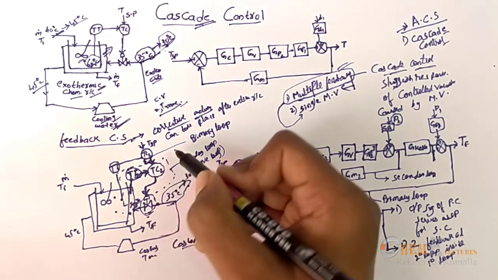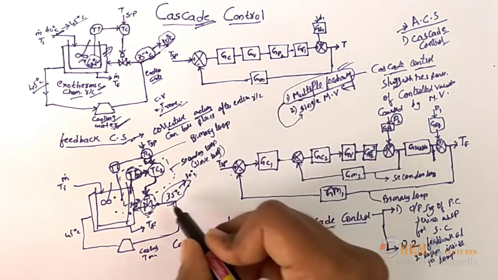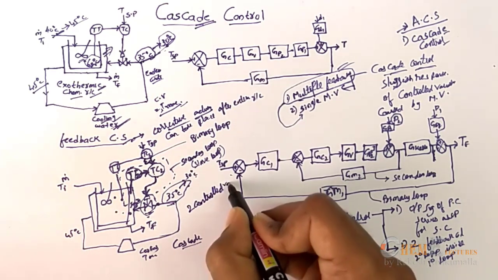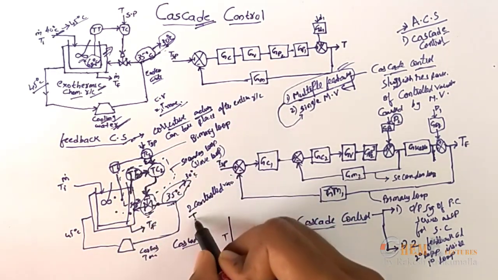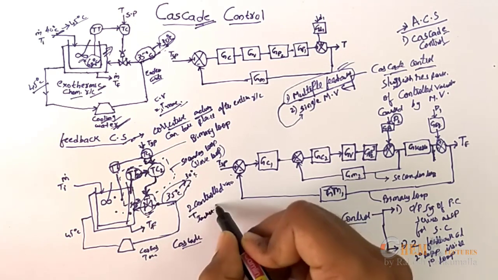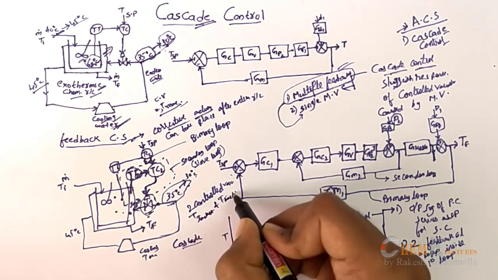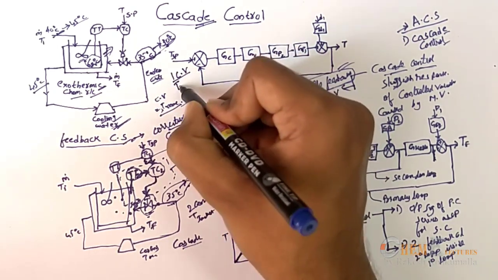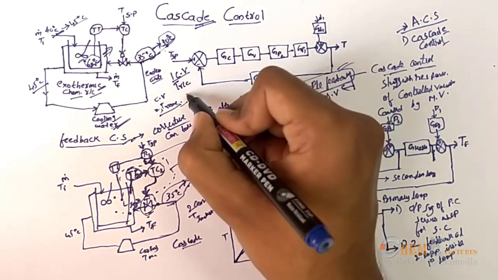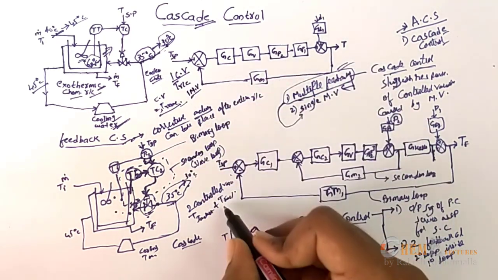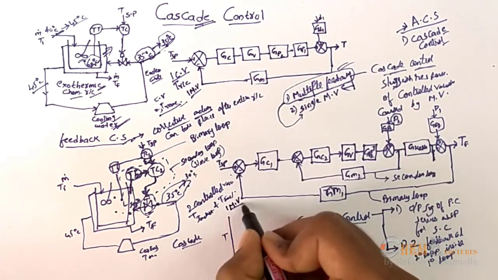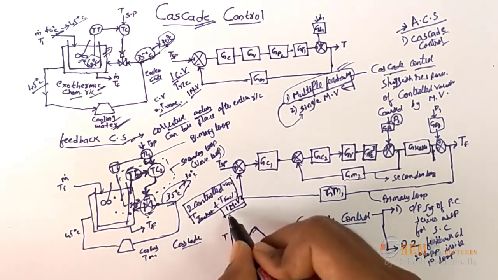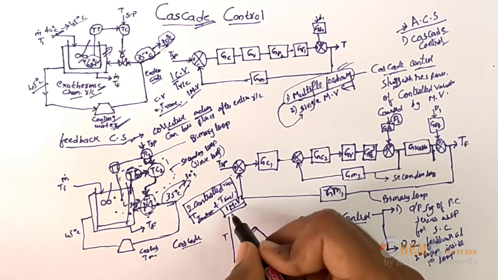So here we have two controlled variables, that is the temperature of the jacket and the temperature of the reactor. Here we have one controlled variable, that is the temperature of the reactor. Here we have one manipulated variable, and in this case also we have one manipulated variable. So these are the basic differences and the advantages if you are using a cascade control system.